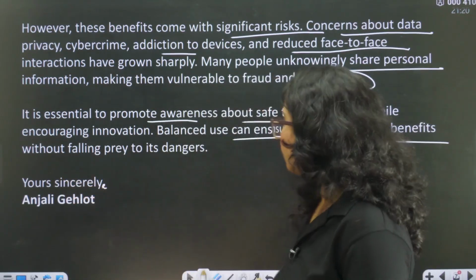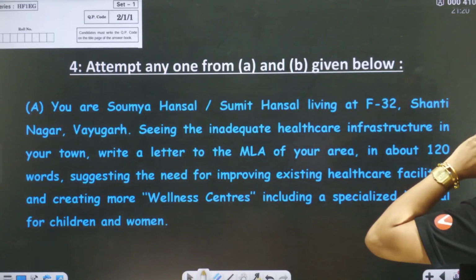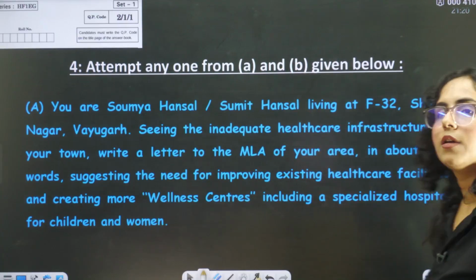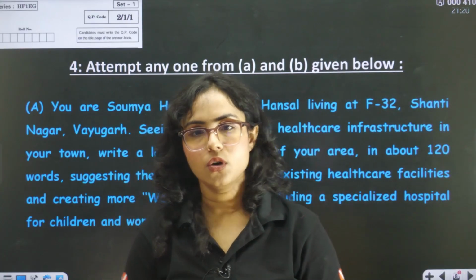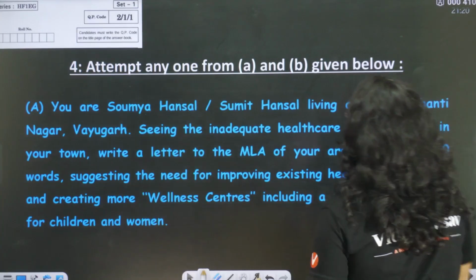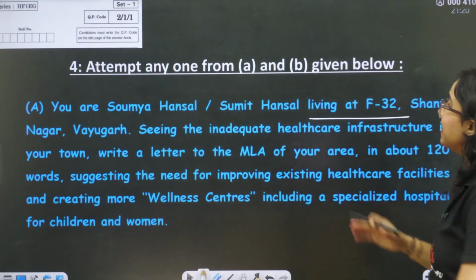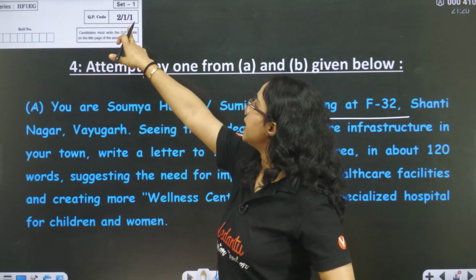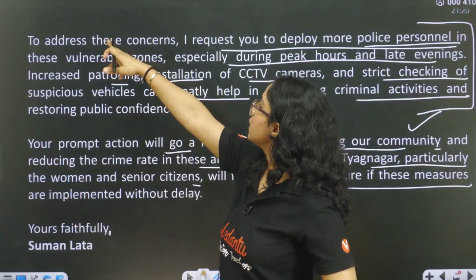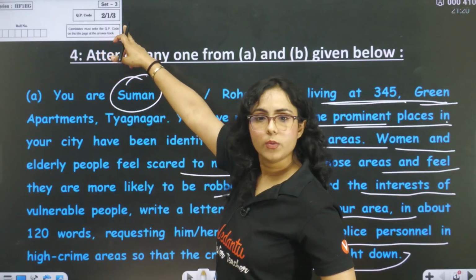Okay. One more question. Let's practice this last question. And then in the next video, we'll be talking about complaint letters. You are Soumya Hansal, Sumit Hansal, living at F32, Shanti... And these are all previous year questions. You can clearly see I have mentioned the set also. Set 1, set 3, right? These are all previous year paper questions.